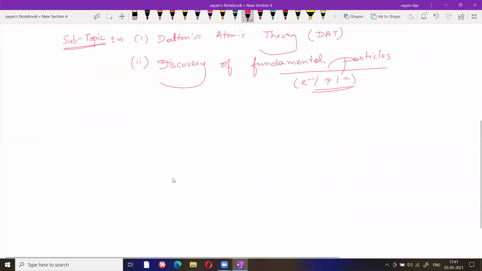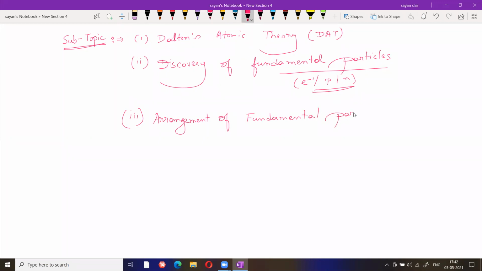Third one is basically arrangement of fundamental particles. Arrangement of fundamental particles where? In an atom.